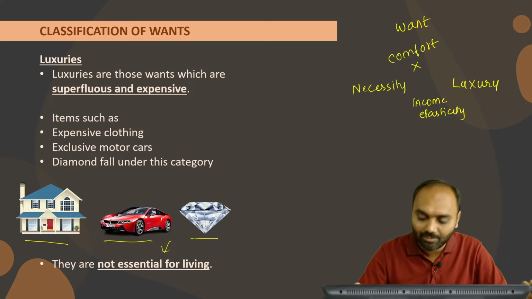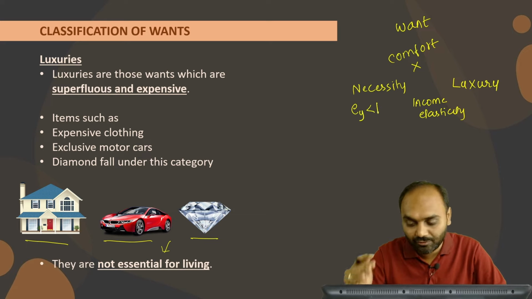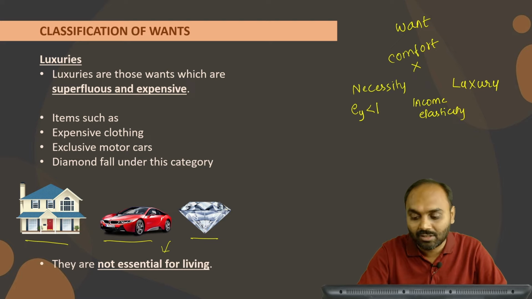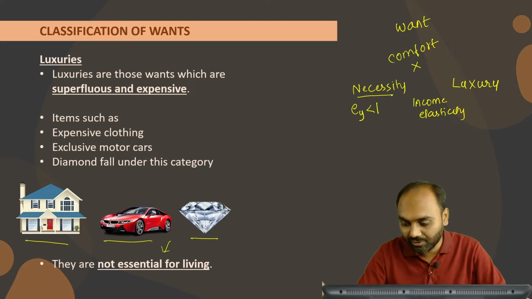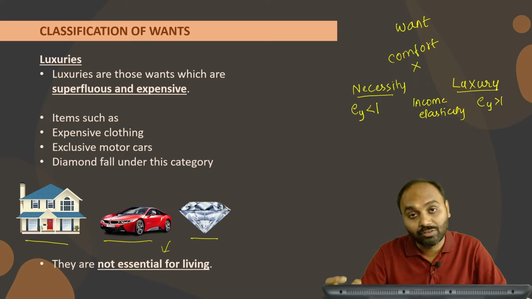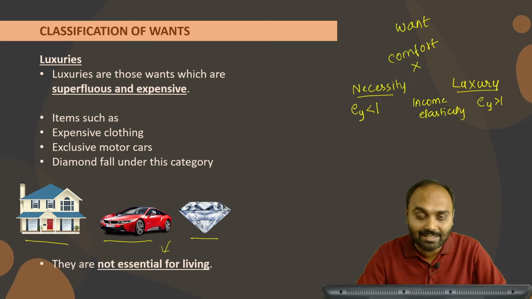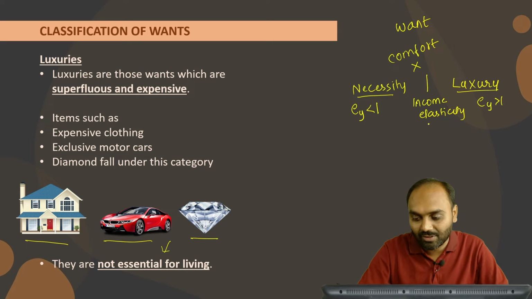If income elasticity, that is E subscript Y, is less than 1, we term those products as necessity, and if income elasticity is greater than 1, we term those products as luxury. This is how we bifurcate necessities and luxury. So this is the criterion that we use.